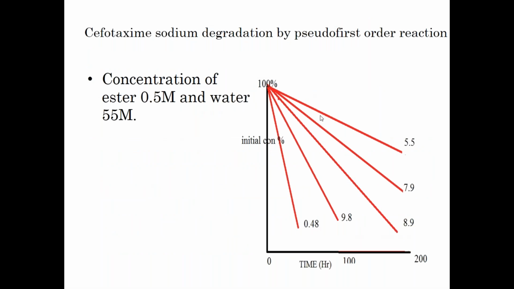So this is how the graphical representation is done. I just want you guys to know how the data is represented graphically and what the advantage of representing the data in a graph is. One advantage in the kinetic study, that is the stability study, is that the graph helps us to calculate the rate constant, that is the K value. And it also helps us understand visually how the line is shifting from one level to another level.